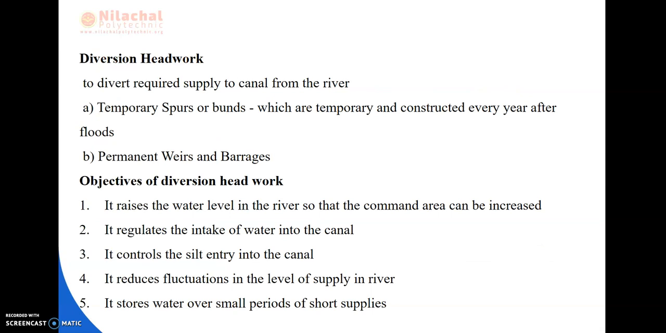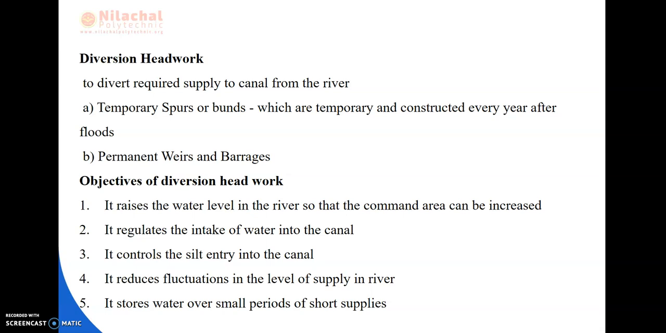So next, what do you mean by diversion headwork? To divert the required supply to the canal from the river, that is known as diversion headwork. There are also two types of diversion headwork. First is temporary weirs or bunds, which are temporary and constructed every year after the floods. Next one is permanent weirs and barrages.